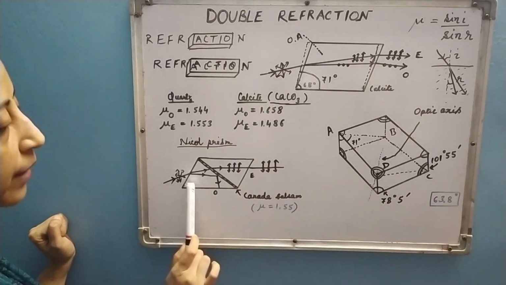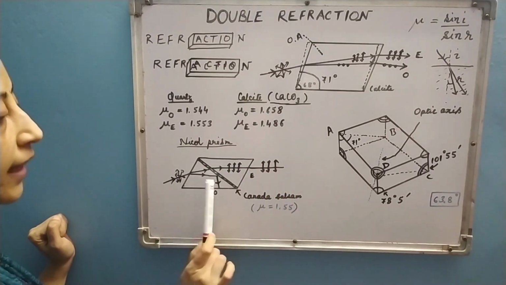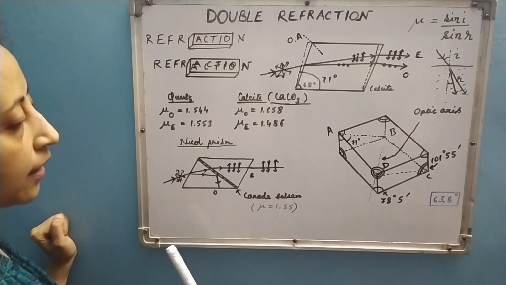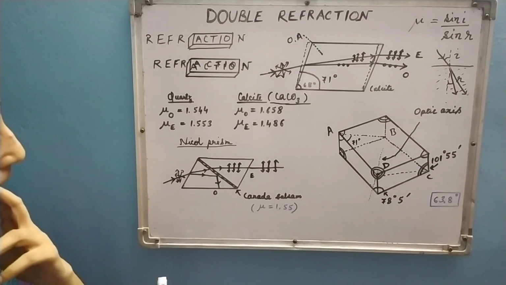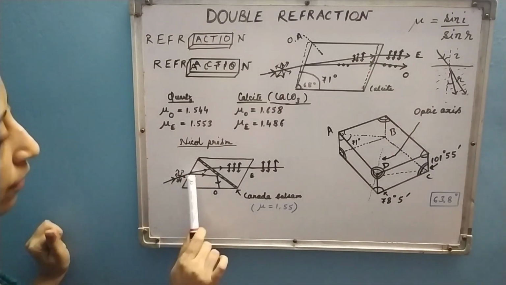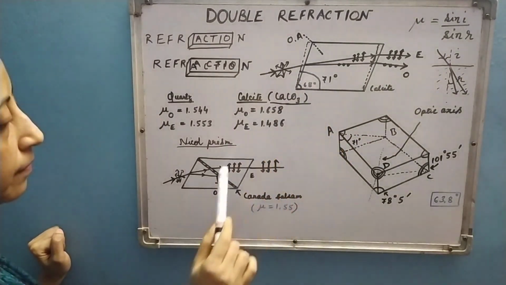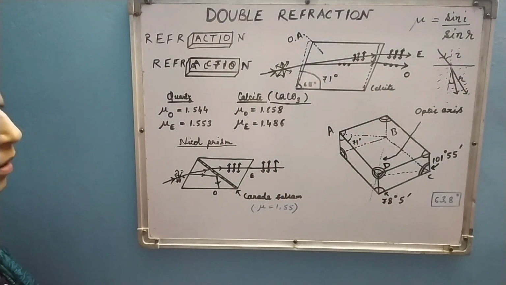That means it is moving from denser to rarer medium, and if the angle of incidence is greater than the critical angle, it will be reflected totally, right? And usually that angle of incidence is maintained because of this particular structure of the Nicol prism made out of the calcite crystal.